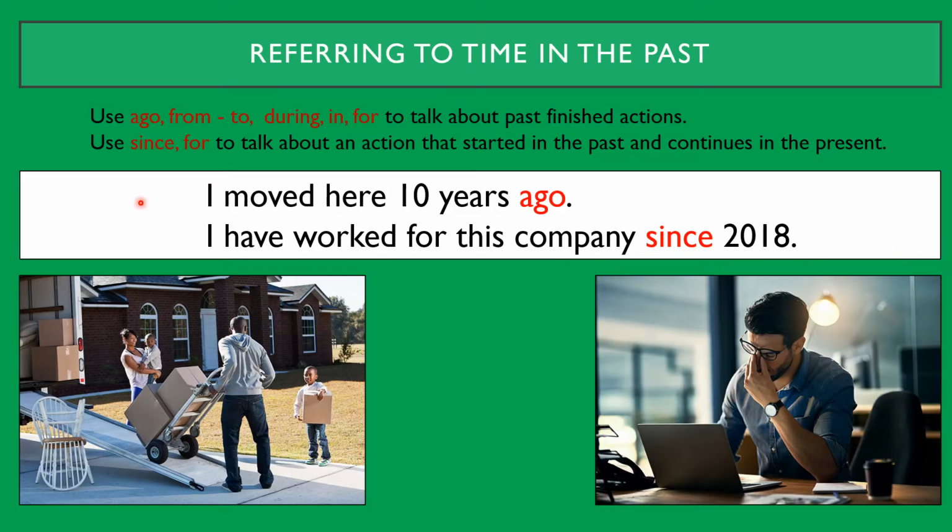In the first example, this is an action that I did 10 years ago. I moved here 10 years ago, or 10 years in the past. For the second example, I have worked for this company since 2018. That means that I started working for this company in this year, 2018. But I still work for the company because it's an action that started in 2018, but it's still happening.